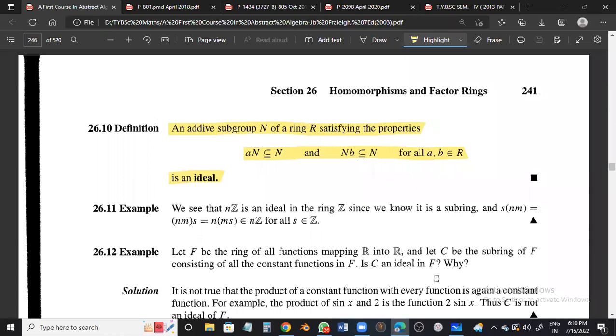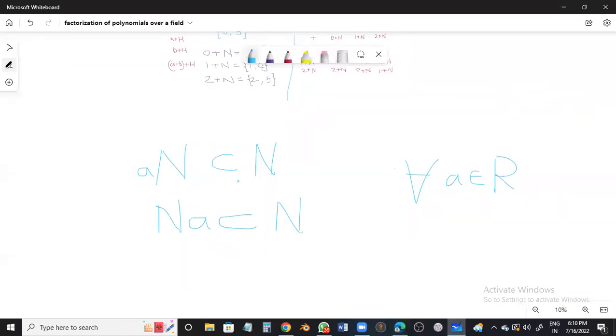I suppose you are following the definition. So let me take you back to this sheet. I have N. We are saying N is an additive subgroup of R. So basically, let me recall what a ring is. A ring is R along with plus and dot kind of operations on it.